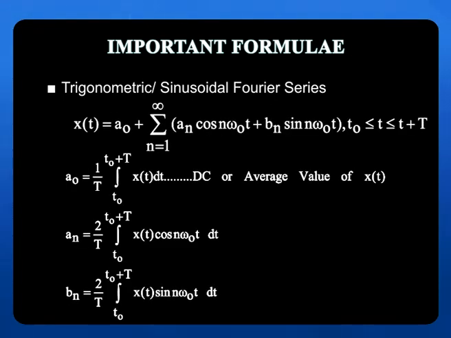The first one is the expression of the Fourier series in the form of what is called the trigonometric, or also called the sinusoidal, Fourier series. As you see here, x of t consists of A0 plus summation which starts from n equal to 1 to infinity, An cos n omega naught t plus Bn sin n omega naught t for a certain period, where A0 is given by 1 by T times the integral within the limits of x of t dt. An is given by 2 by T times the integral within the period of x of t cos of n omega naught t dt. Similarly, Bn is equal to 2 by T times the integral within the limits of x of t sin n omega naught t dt. Next slide.